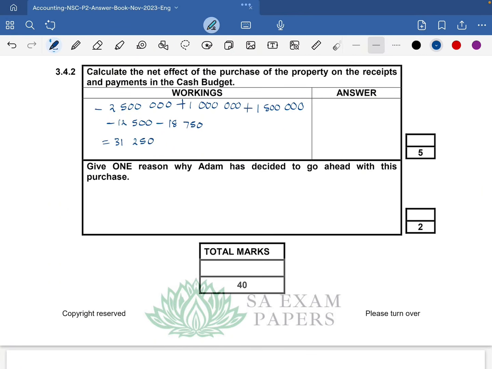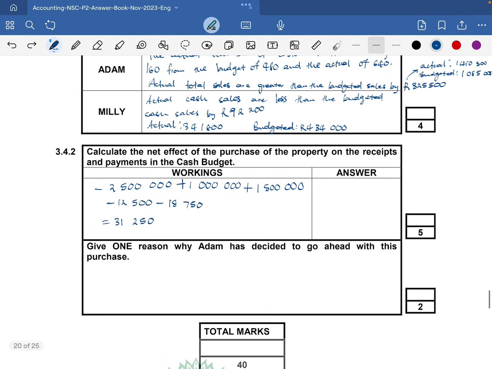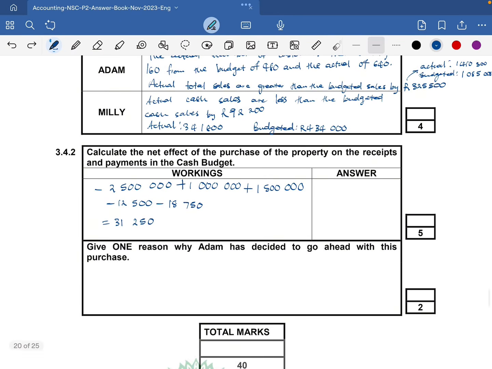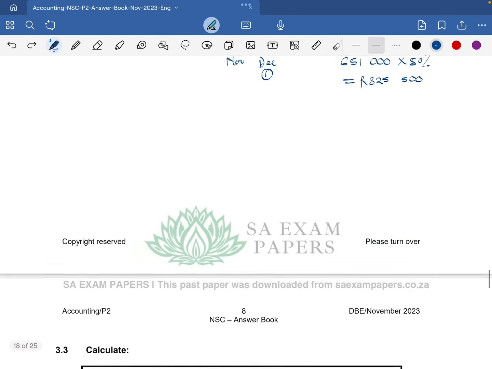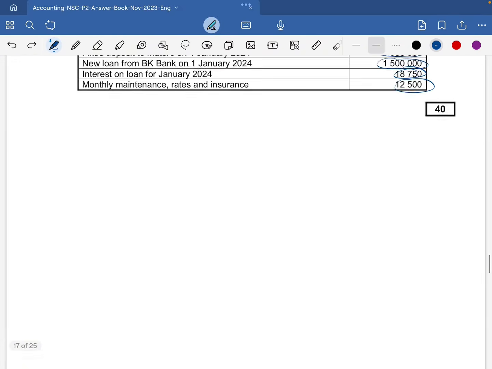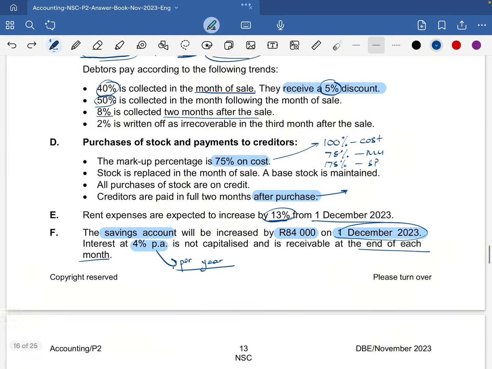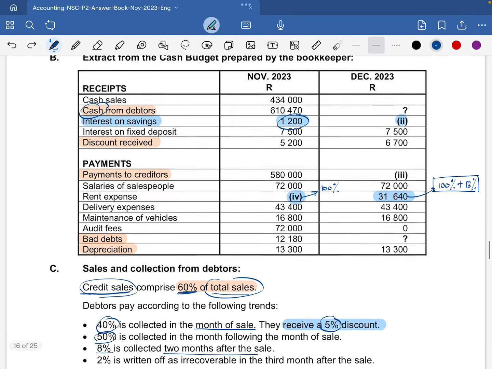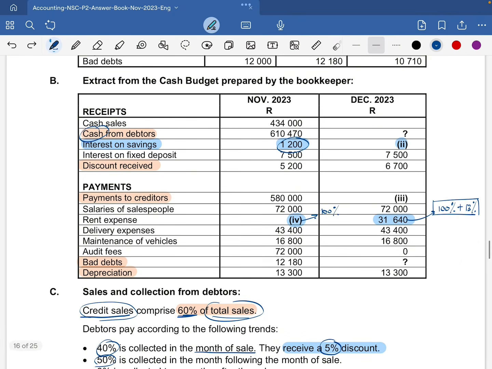But now we still need to consider the rest of the calculations. We were looking at the net effect of the purchase of the property and the receipts. So these are the receipts, and these are the payments that we would have made. Then we still need to consider what we could have saved on the rent expense. So we are going to look at the information on our cash budget to think about the savings that we might make and some of the things that we might lose out on.